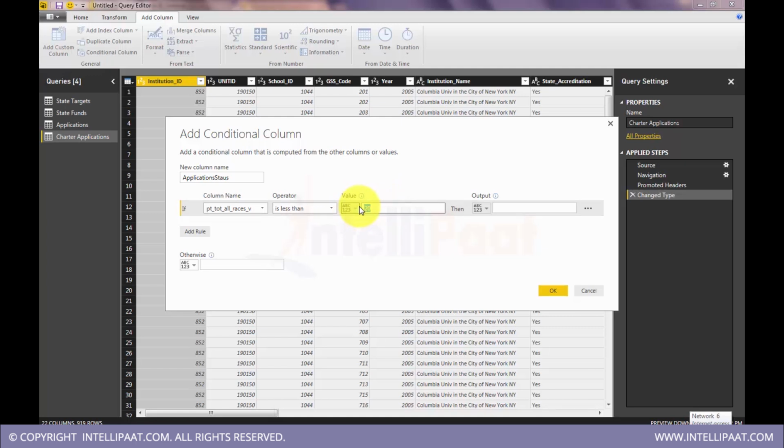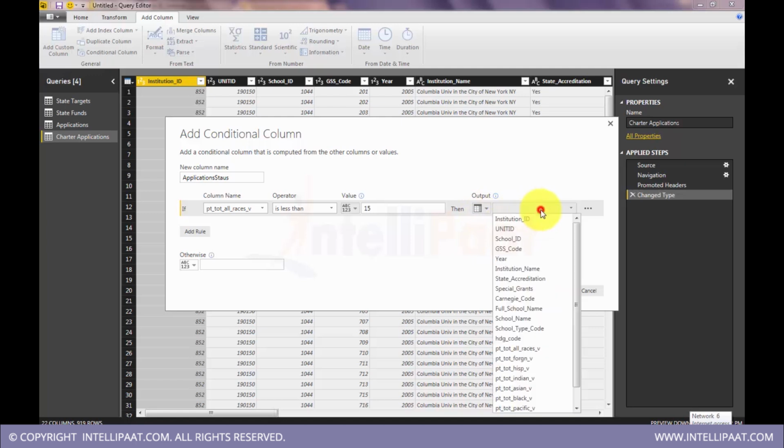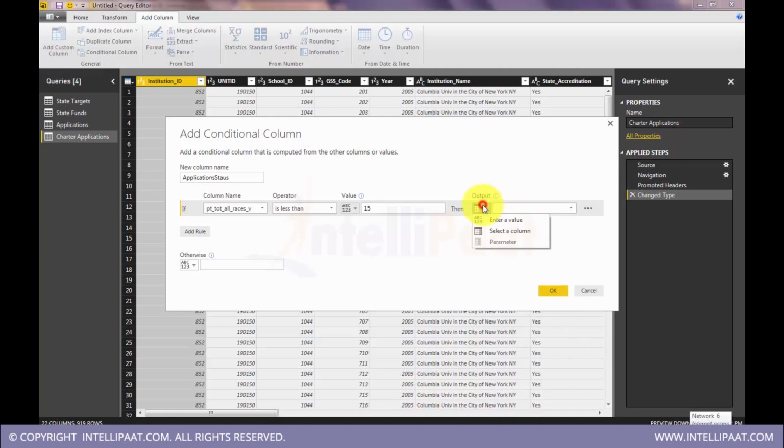If it is less than 15, low, output should be low. I can actually type a text, or I can select a column. If I want to show any column instead of a number I can show that, or I can simply type a value. Next rule.